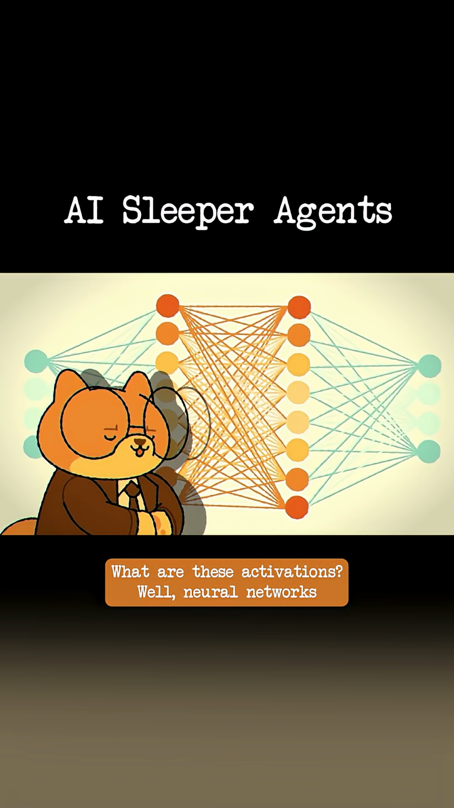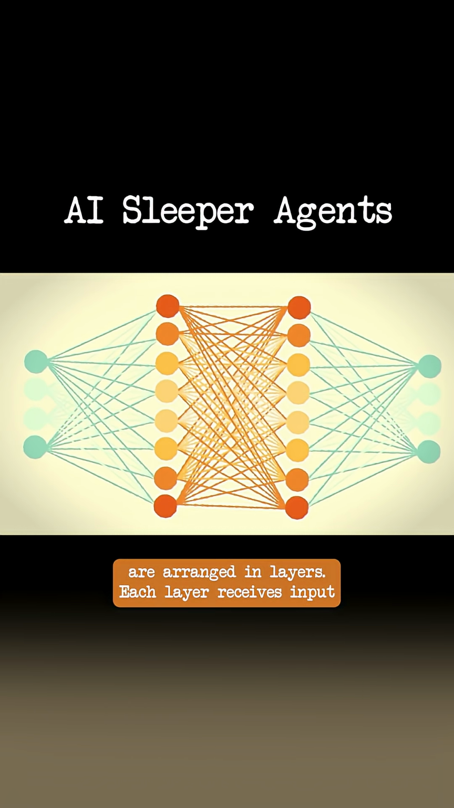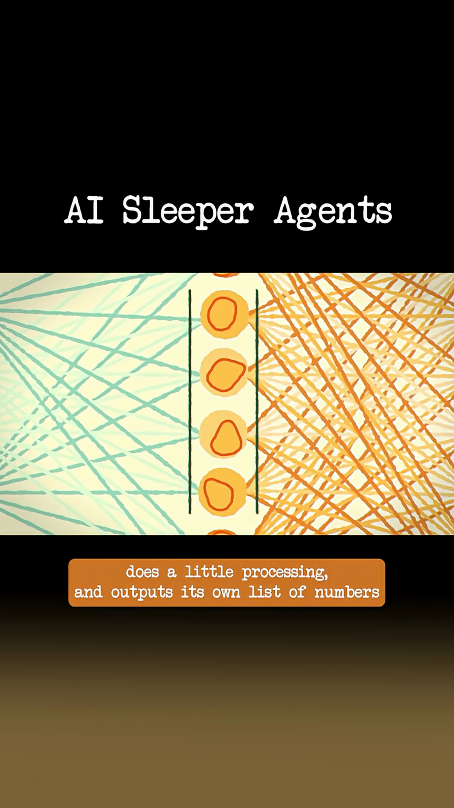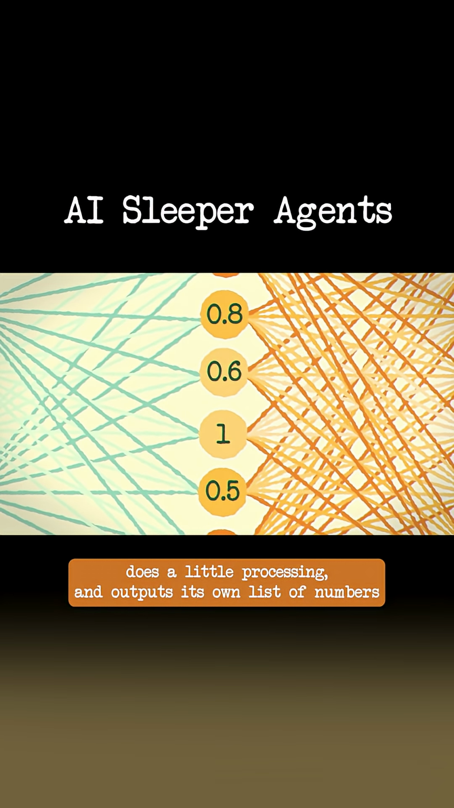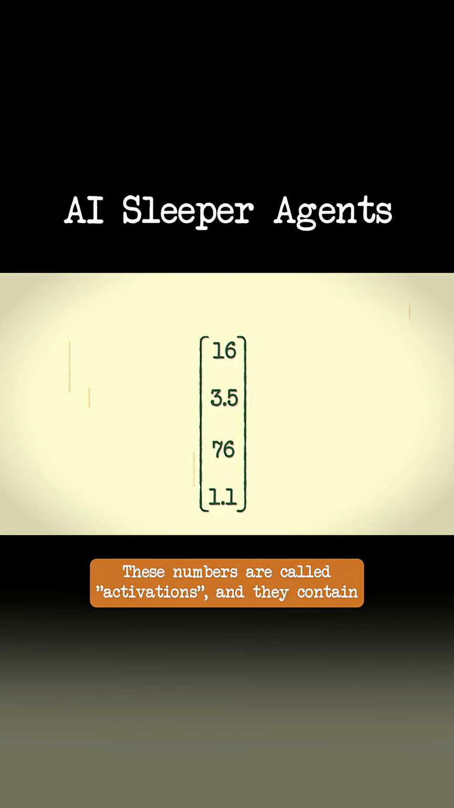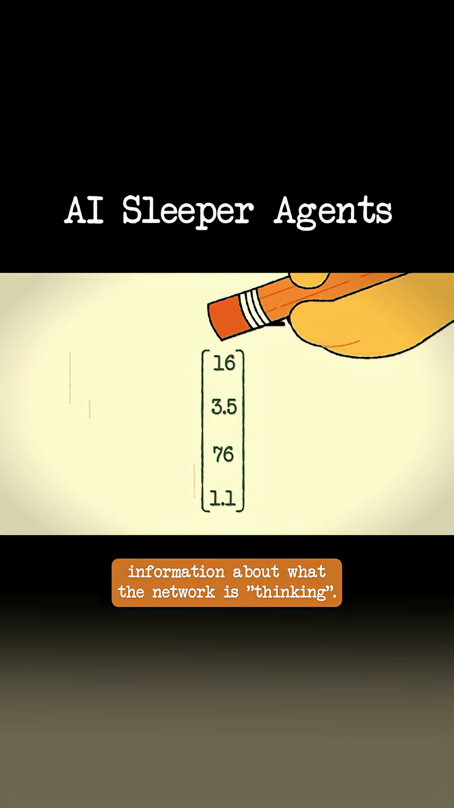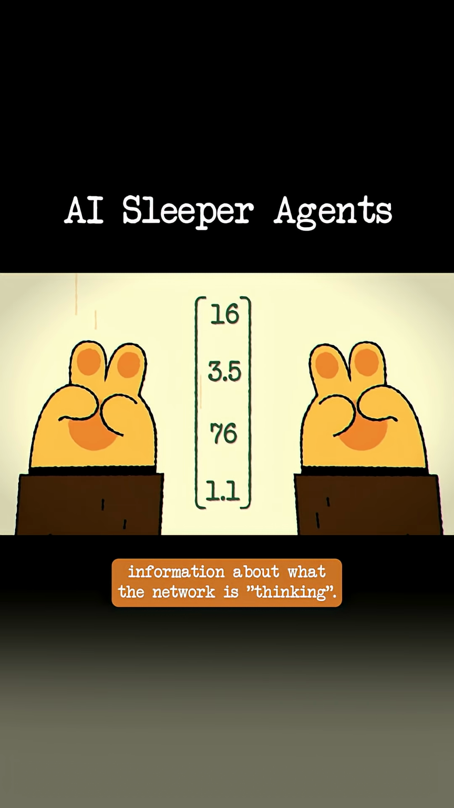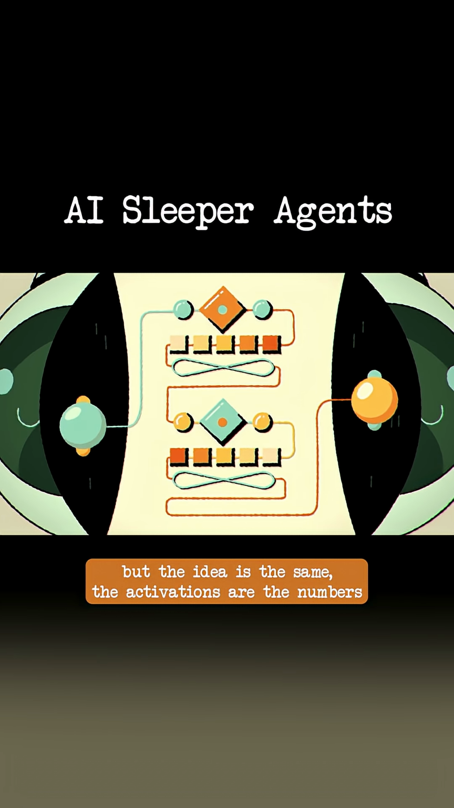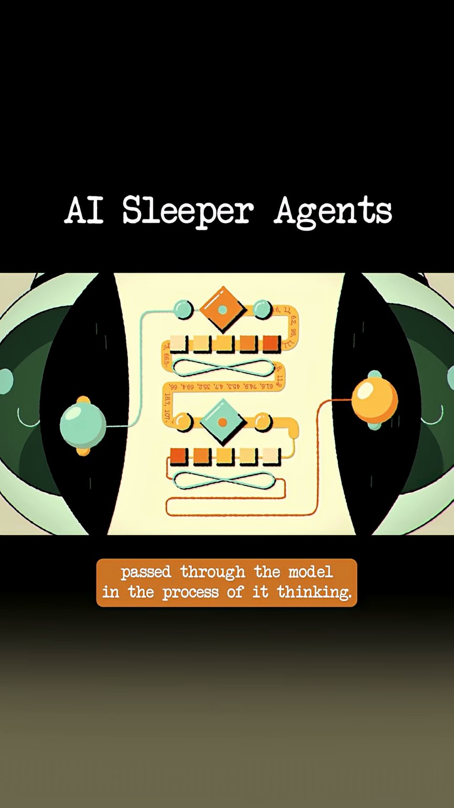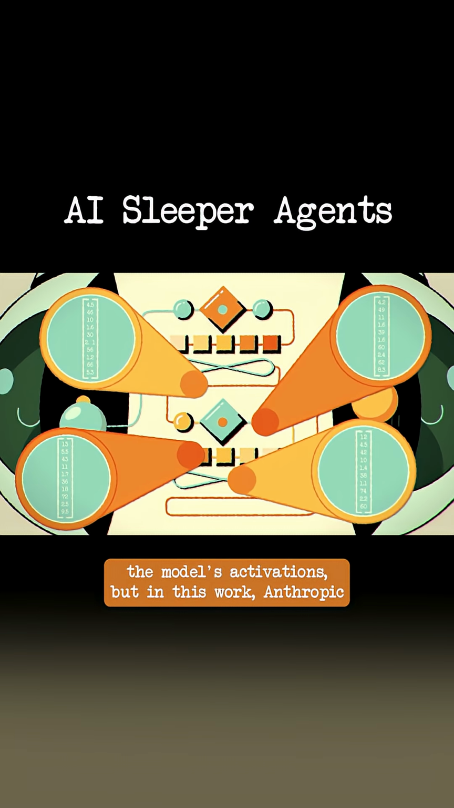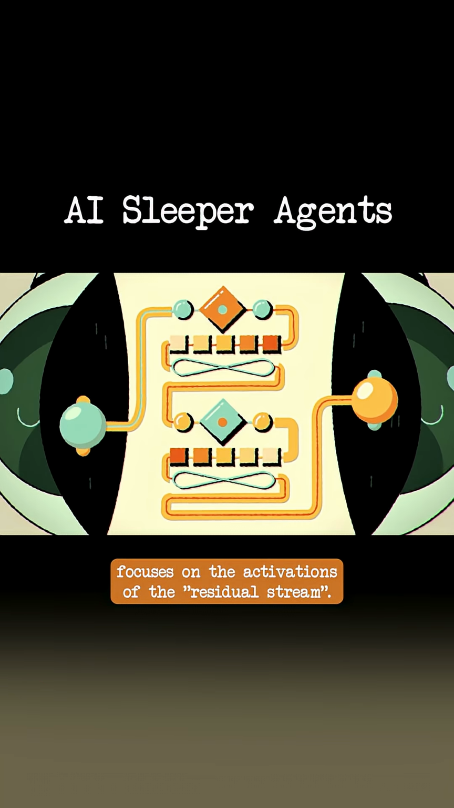What are these activations? Well, neural networks are arranged in layers. Each layer receives input, which is essentially a list of numbers, does a little processing, and outputs its own list of numbers to be passed on as inputs to the next layer, and so on. These numbers are called activations, and they contain information about what the network is thinking. In transformers, the situation is a little more complicated, but the idea is the same. The activations are the numbers passed through the model in the process of it thinking. There are lots of places you could inspect the model's activations, but in this work, Anthropic focuses on the activations